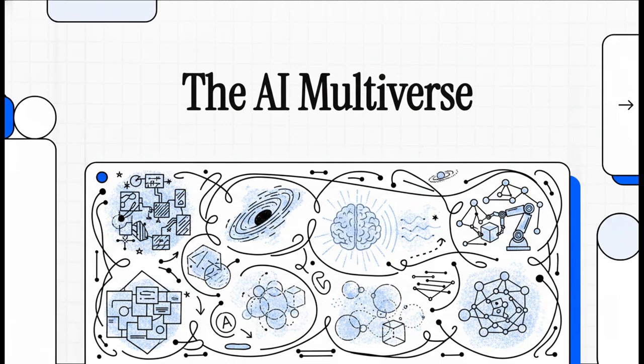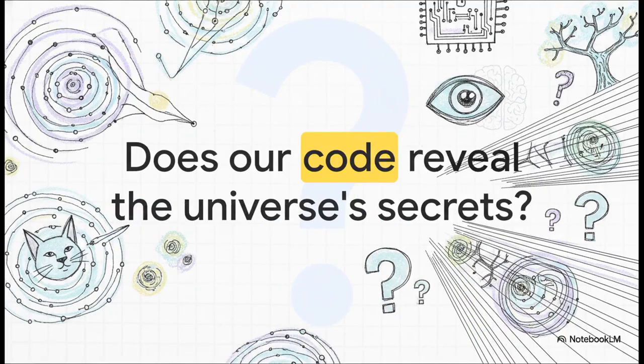All right, let's dive right into this explainer. Have you ever considered that the very code we write, the fundamental technology we're building right now, might actually be a mirror revealing the absolute deepest secrets of our universe? Today, we're going to look at one of the most powerful tools in modern computer science and see it for what it truly is. We're going to explore how artificial intelligence creates a literal multiverse of its own, and how this process might just give us a glimpse into our own incredible hidden power.